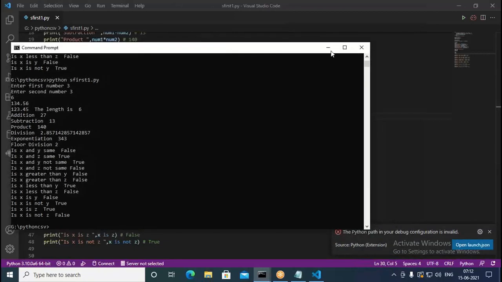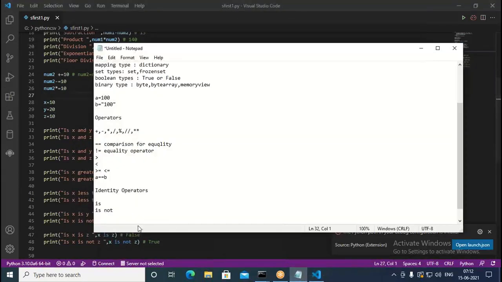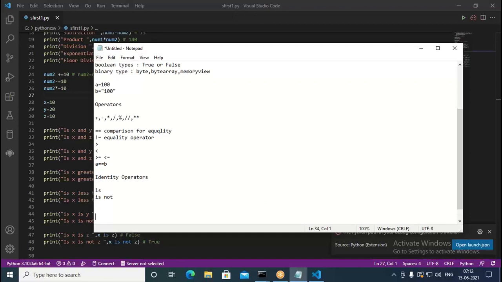Practically, when you write code, all these will be useful, depending on the context. We may not use all operators. In some particular application, we may use a few operators. Whatever you learn in Python, we may not implement all of it in every application. Depending on the requirement, we have to use them.